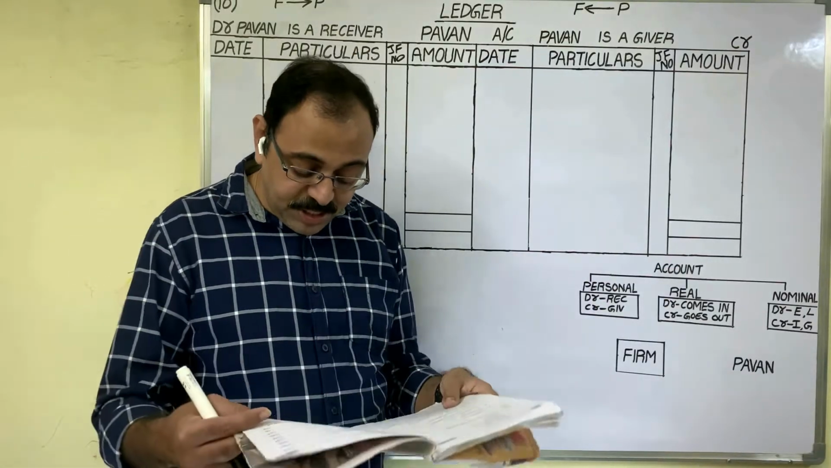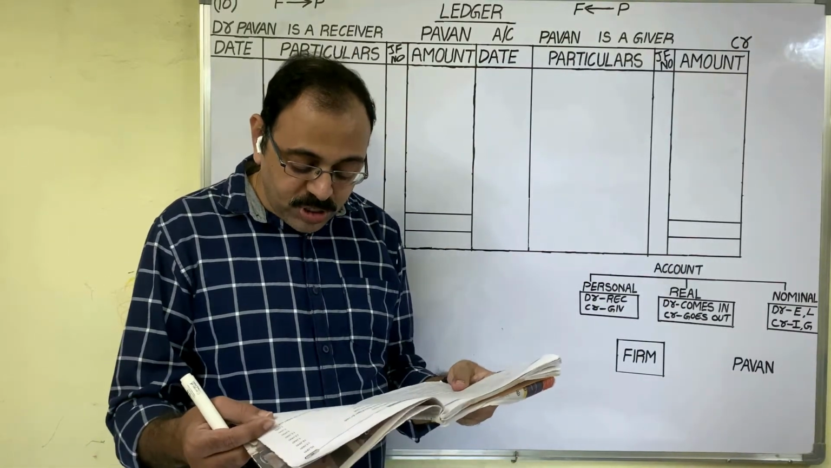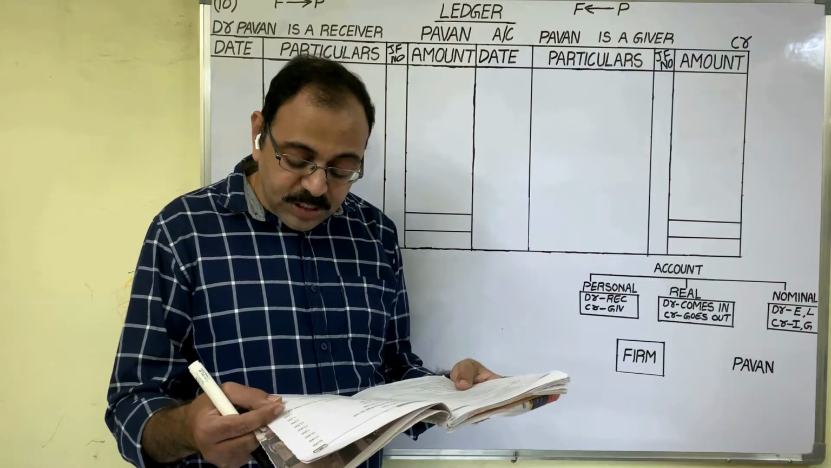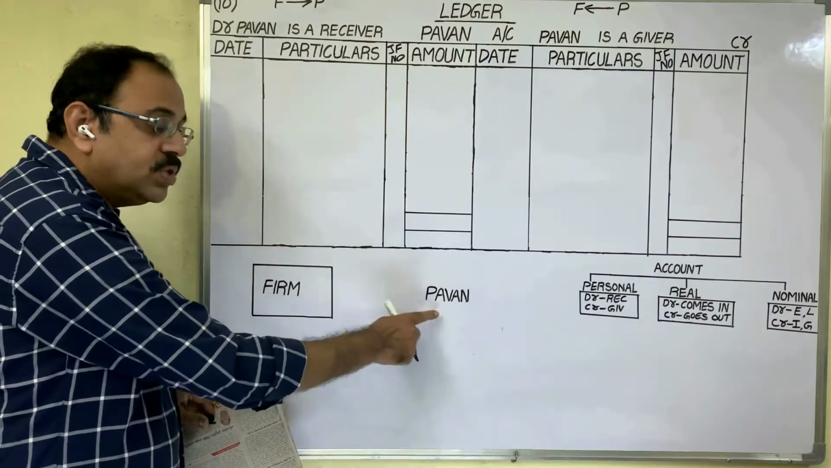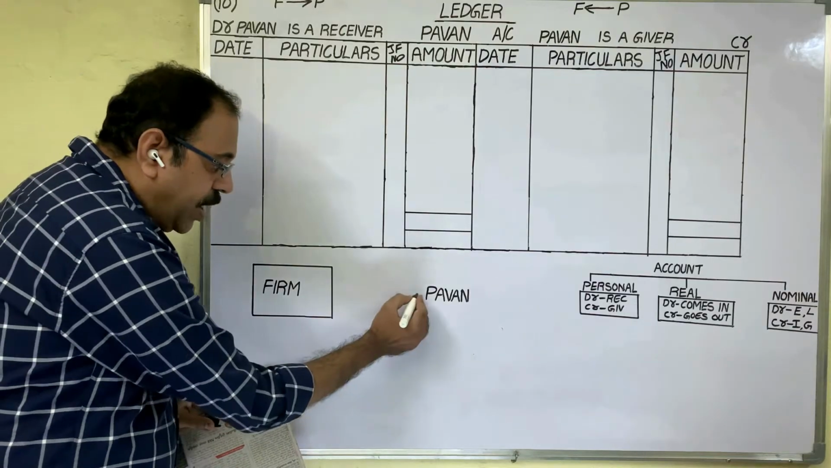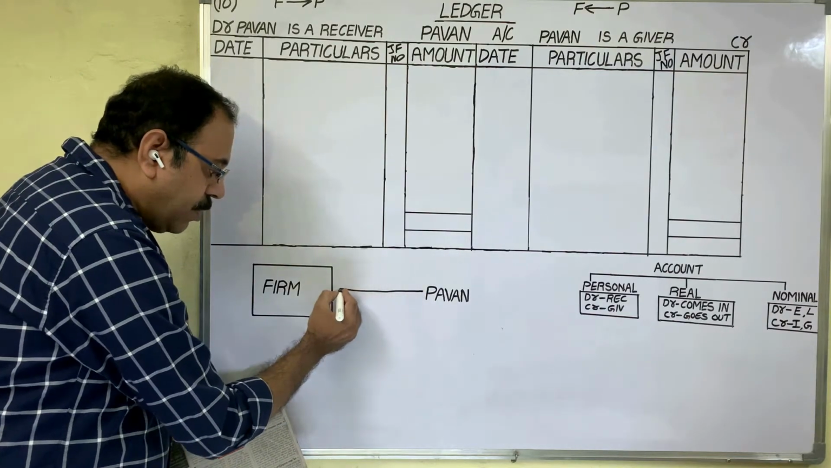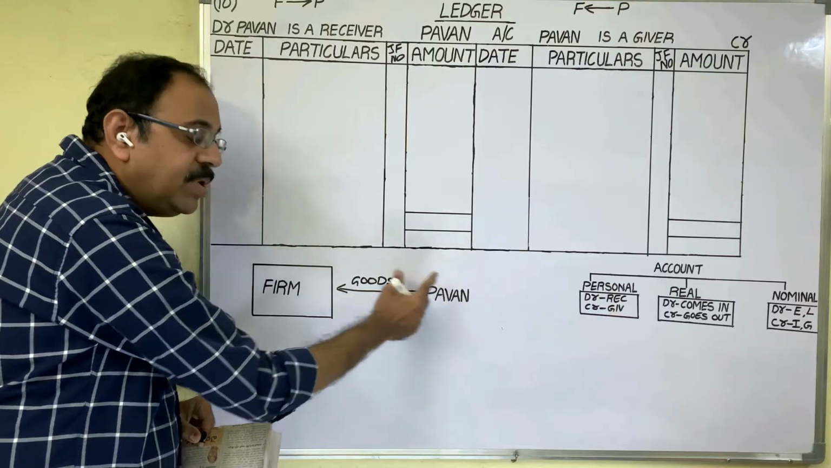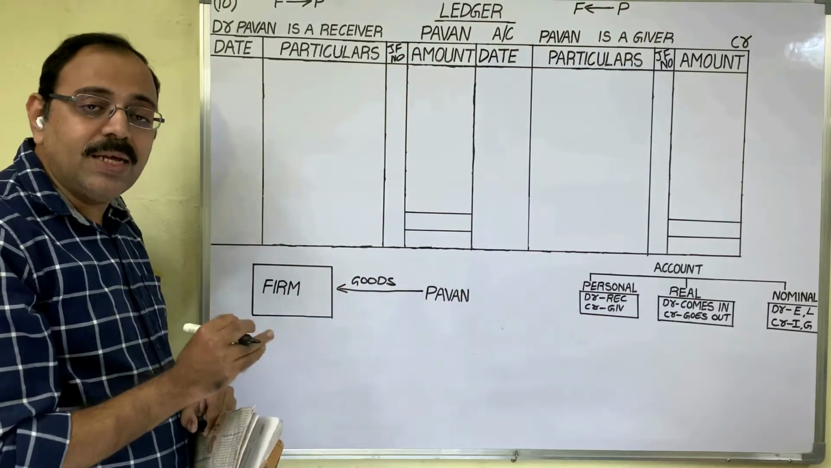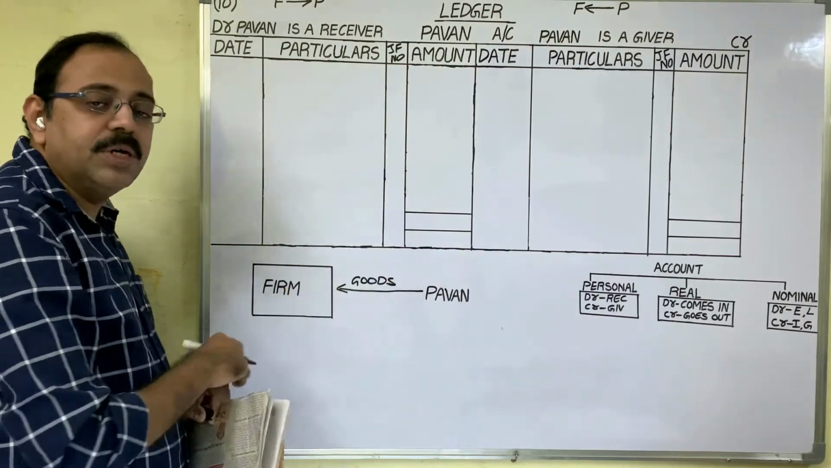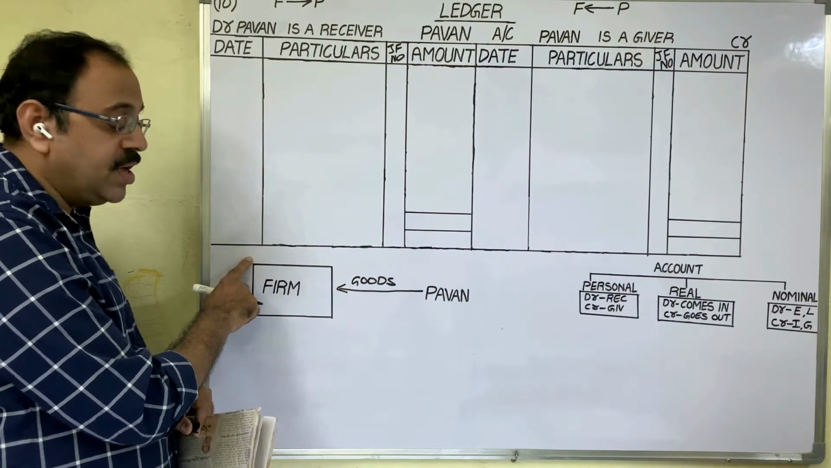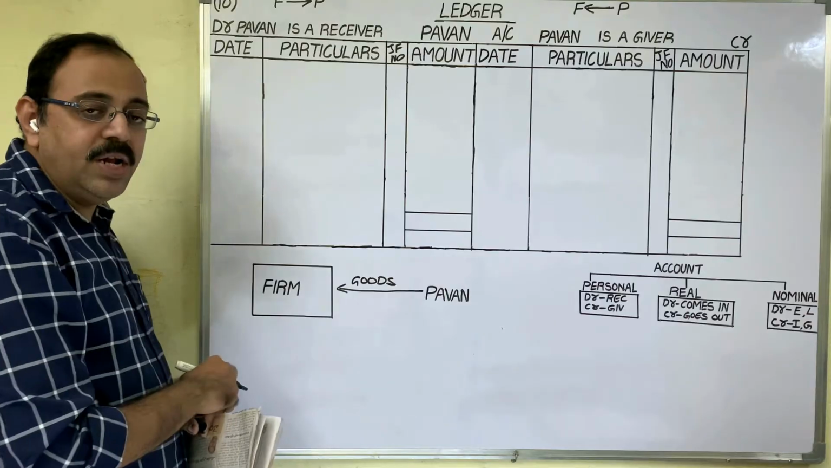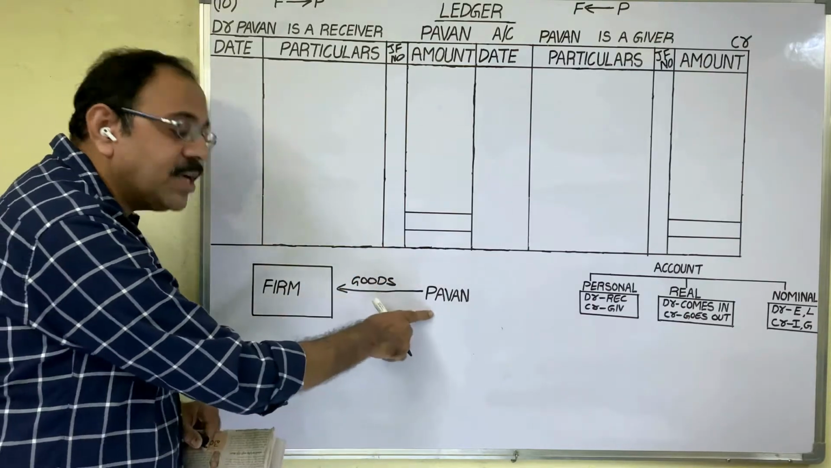See the first transaction. 1st March 2018, goods purchased from Pawan, 38,000 rupees. The firm purchased goods from Pawan. So from Pawan, goods are coming. As the supplier's name is given in the question, we should understand that this is a credit purchase. Means on 1st March 2018, we purchased goods from Pawan, but we are not paying cash to him.